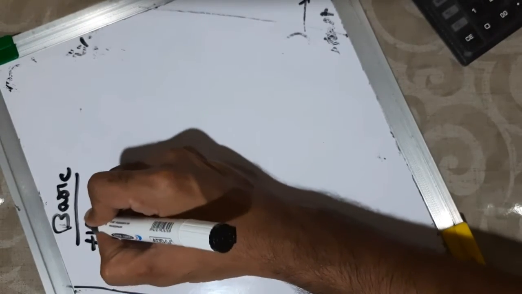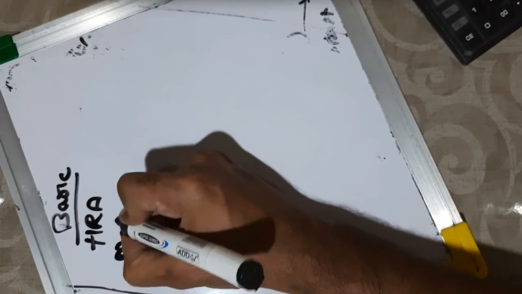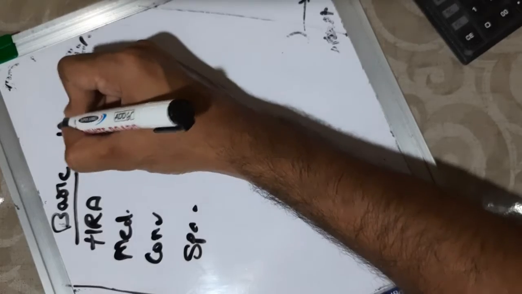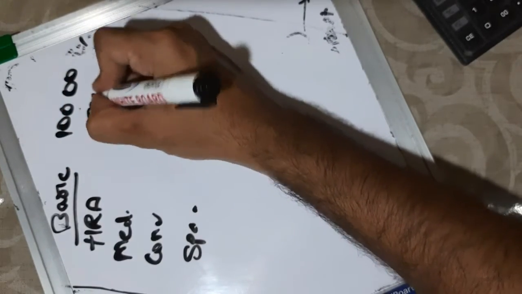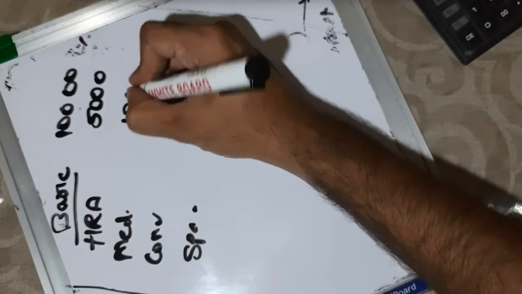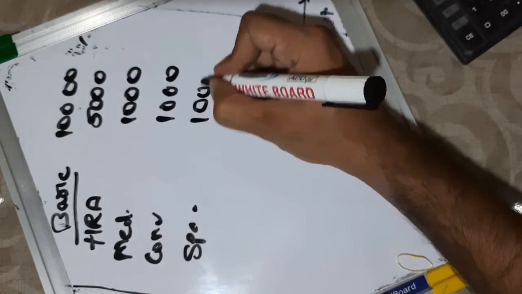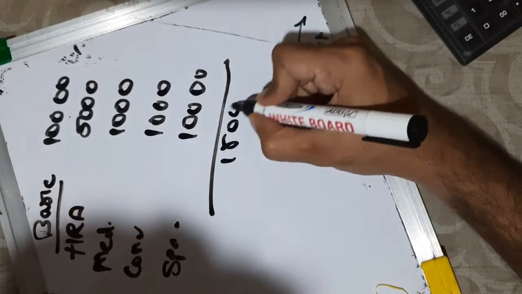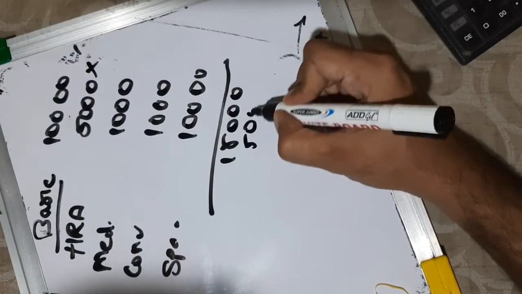So this is basic plus DA, HRA and medical allowance, and then we have conveyance, then special allowance. So basic we will keep as 10,000 for practical easy purposes, HRA we will keep as 5,000, medical 1,000, conveyance 1,000, and special allowance 1,000, and the total comes to 18,000. Okay. Now for the PF calculation you will not take HRA, so we will minus HRA.